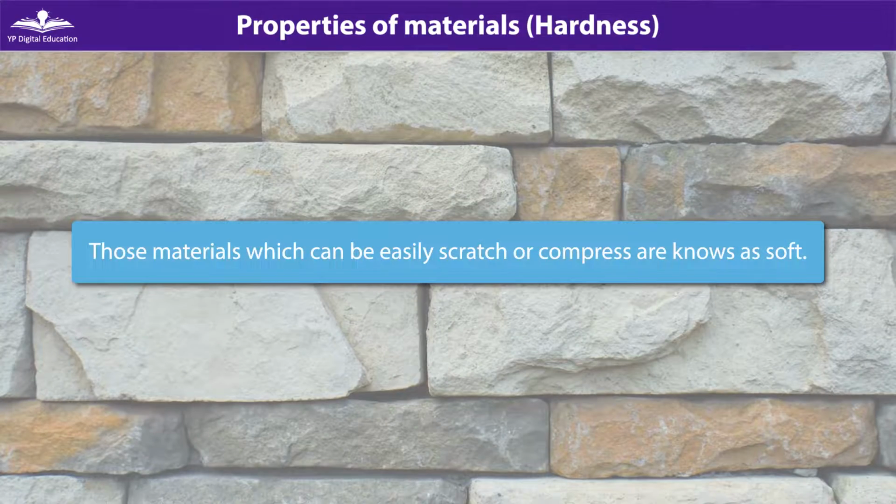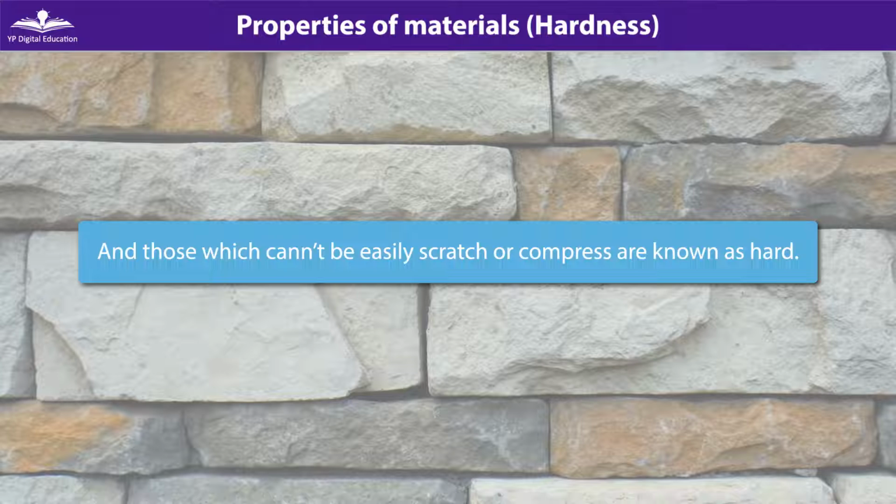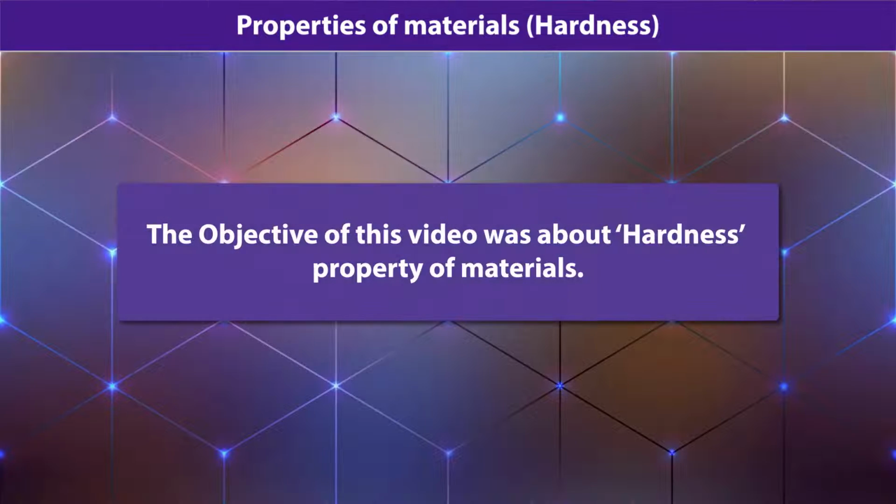Those materials which can be easily scratched or compressed are known as soft, and those which cannot be easily scratched or compressed are known as hard. This is all about hardness. The objective of this video was to know about the hardness property of a material.